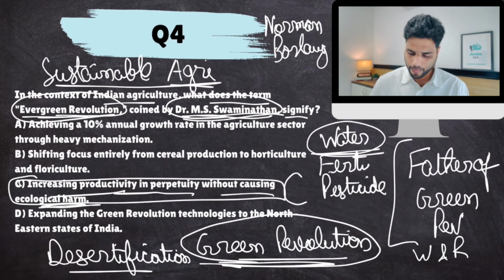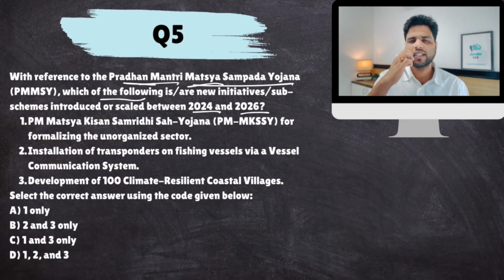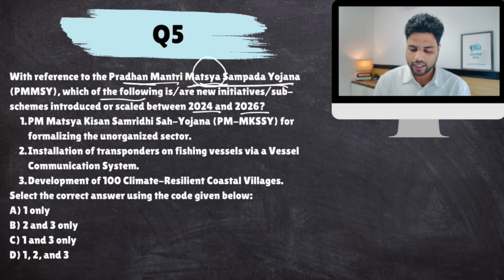Right? Okay. Next. With reference to Pradhan Mantri Matsya Sampada Yojana, which of the following is a new initiative or sub-scheme introduced or scaled between 2024-26? Now, as the name suggests, Pradhan Mantri means Prime Minister. Matsya was Lord Vishnu's avatar. Basically, it is related to sea. Matsya Sampada Yojana means for fisheries sector. Matsya, if you translate it into English, is a revered fish. So Matsya Sampada Yojana basically targets fisheries sector.